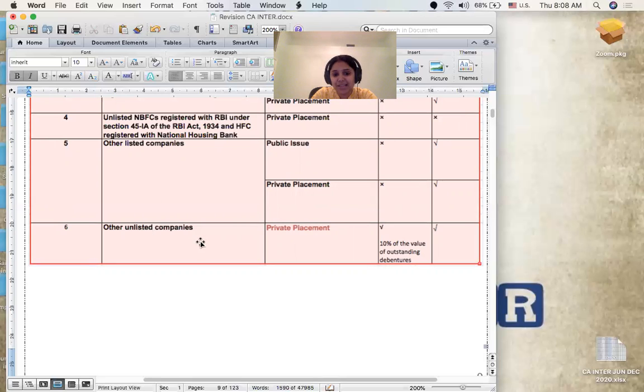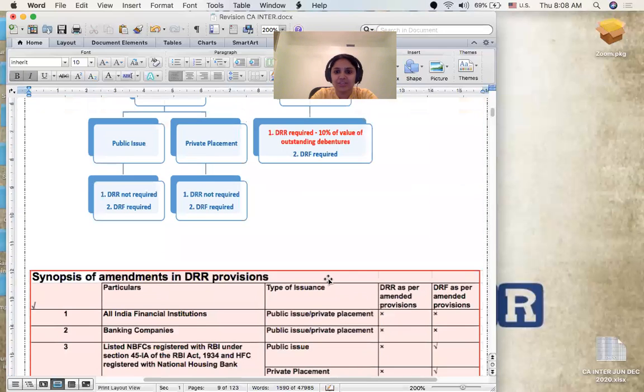But for other unlisted companies, you have the requirement of creating it. The reason why I have mentioned private placement is they are unlisted, right? So if they have to go for public, then they will come under this category. For other unlisted companies, private placement, they have the requirement of DRR too, DRF too. You got my point? Is the understanding clear? Is the table clear to everybody?